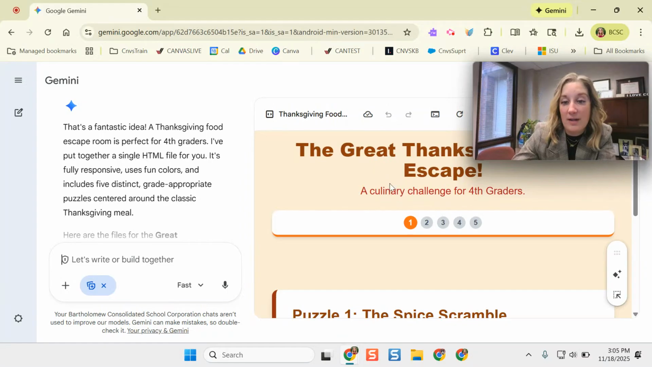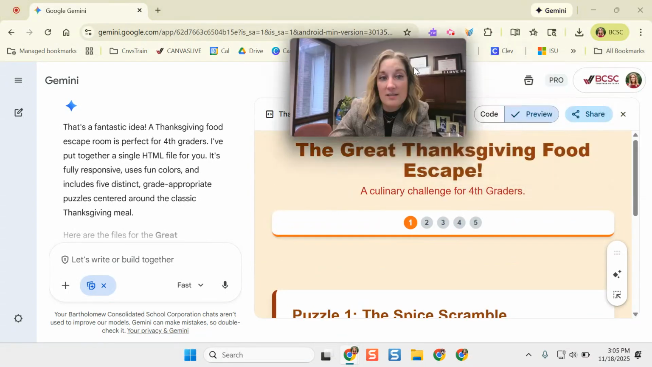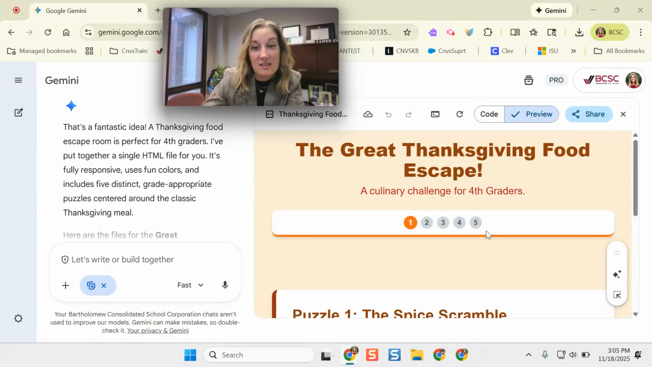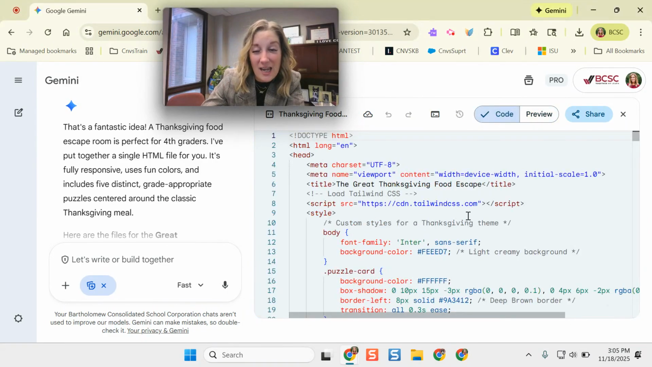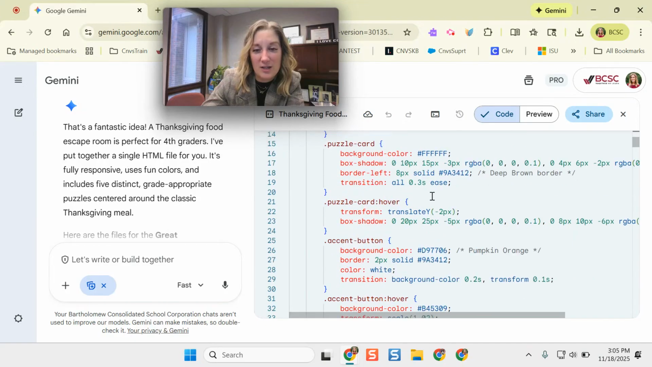So here we go. It made some different examples here, and I can always move things around and change things. This is a little preview that it makes. I can go into the code and I can change stuff if I need to. If I don't want it to say some of this stuff, I have the ability to adjust that.